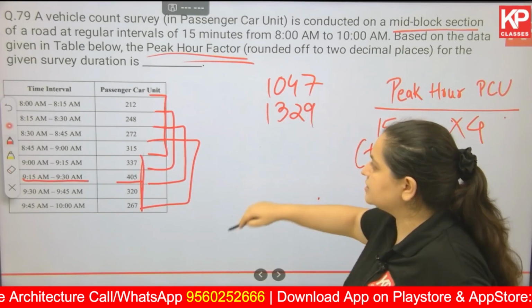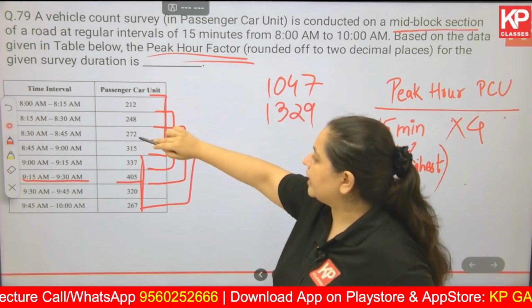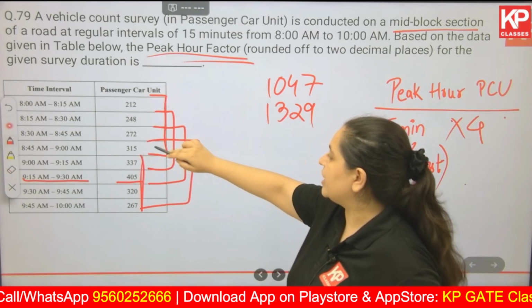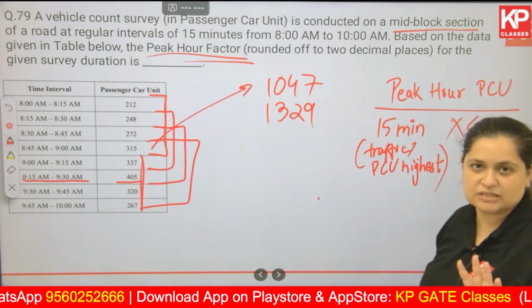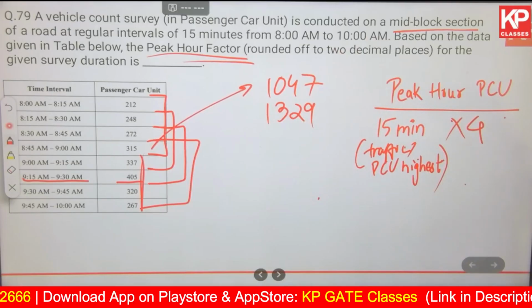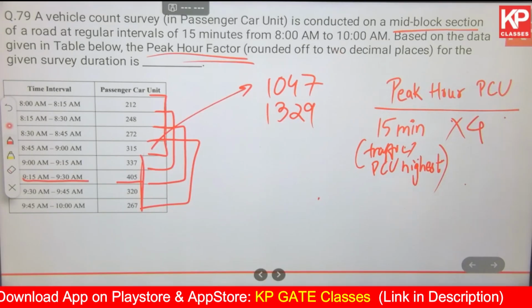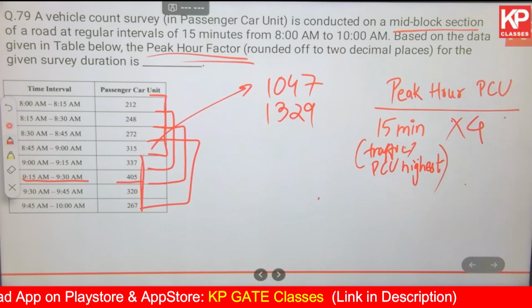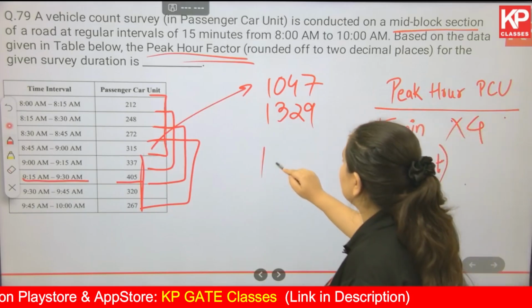Okay, how did we arrive at this? 212 plus 248 plus 272 plus 315 is 1047, and so on. You have to find it for all of them. Then you will see that the peak hour is 8:45 to 9:45, which is 1377 PCU.